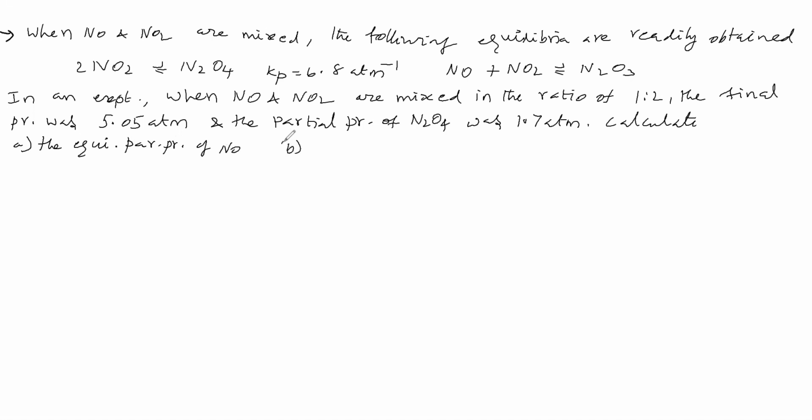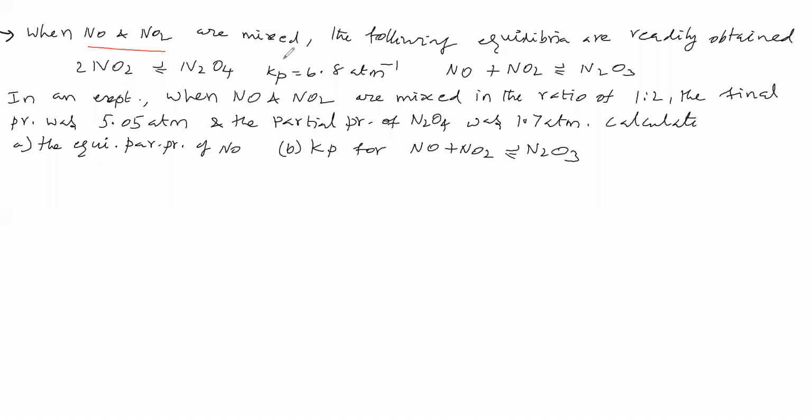Second subdivision, Kp for NO plus NO2 gives N2O3. Okay. Now, in this one, they are taking NO and NO2.